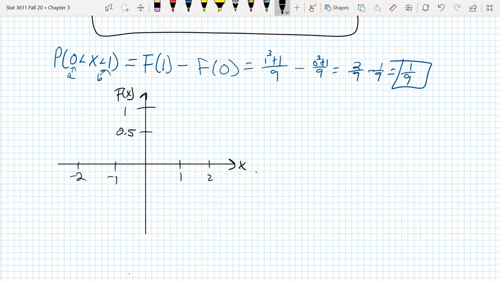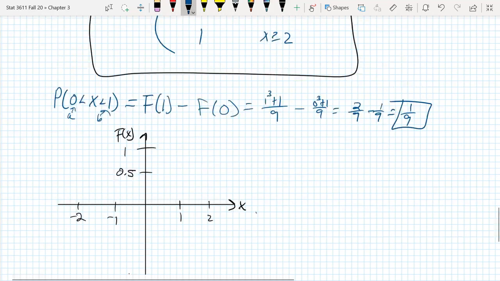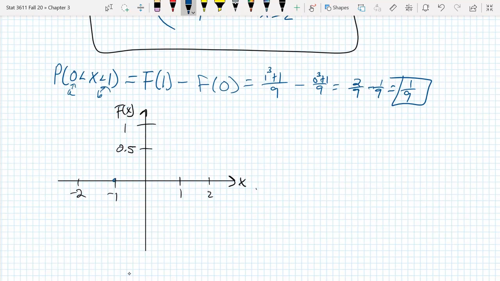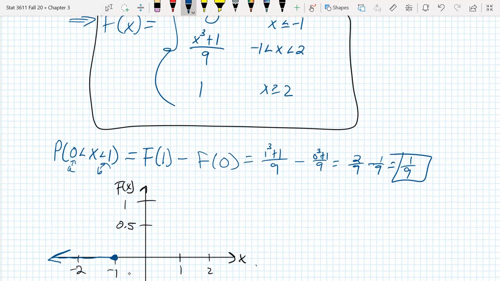Looks good. All right, so graphing this shouldn't be too bad. When x is less than or equal to -1, it's just going to be equal to 0. So at -1, it's 0, and it looks like this. And then at 2, it's equal to 1. So right there, roughly. And it's going to go on indefinitely like that.